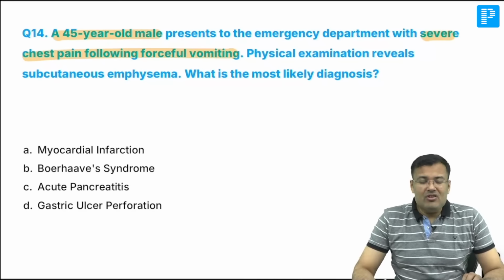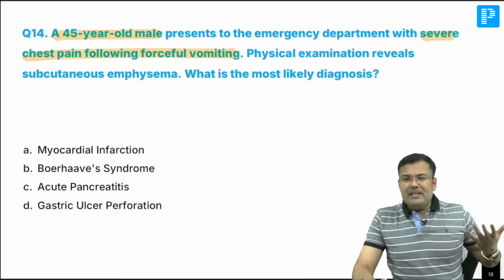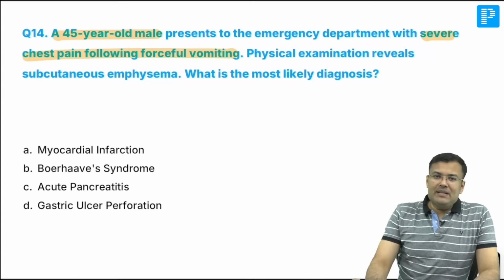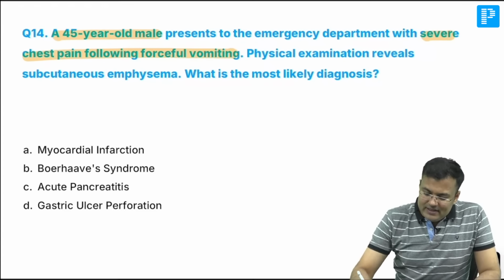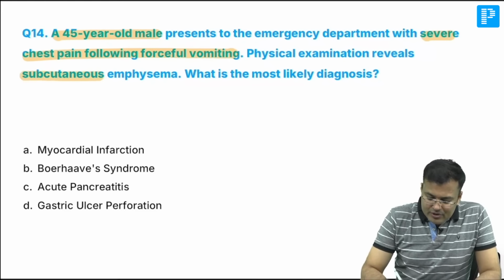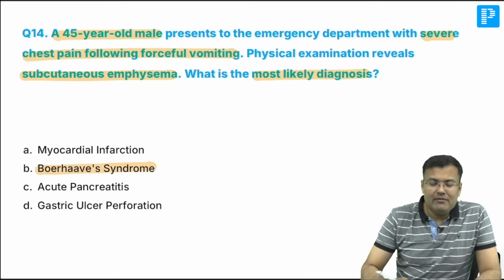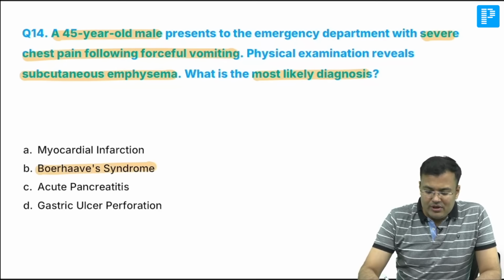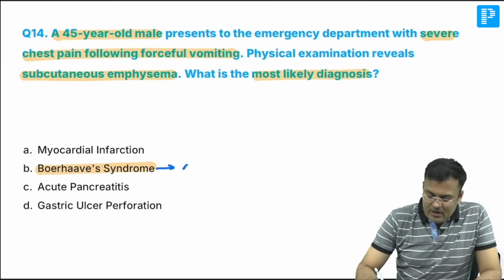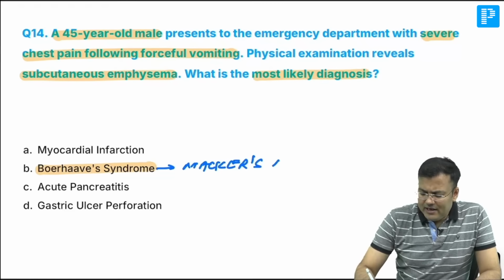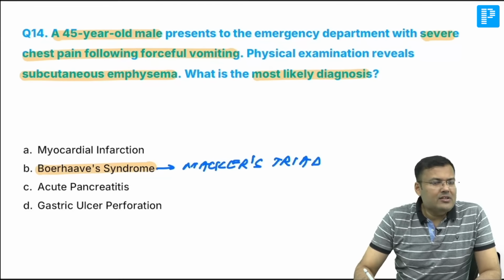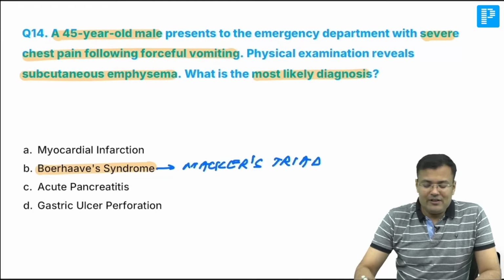And what is the name of this triad? Thoracic pain, vomiting, cervical subcutaneous emphysema. Name: Mackler's triad. Physical examination reveals subcutaneous emphysema. Most likely diagnosis, everybody is correct. Boerhaave. Name of triad is Mackler's triad, and all of you know the components of Mackler's triad.